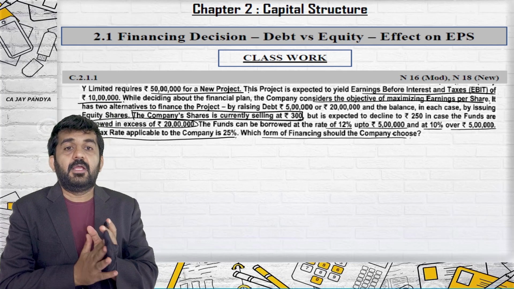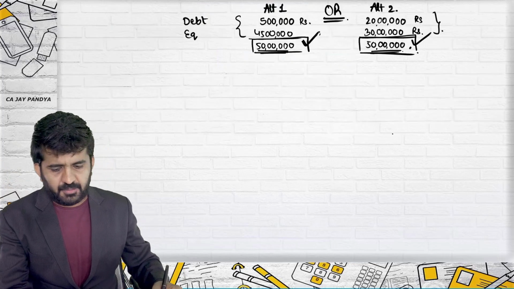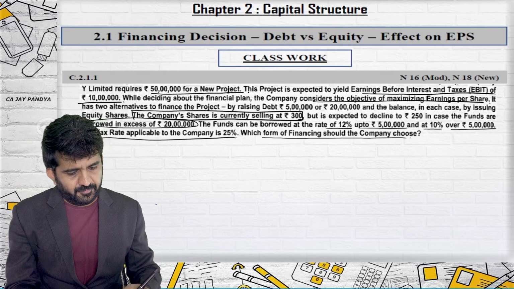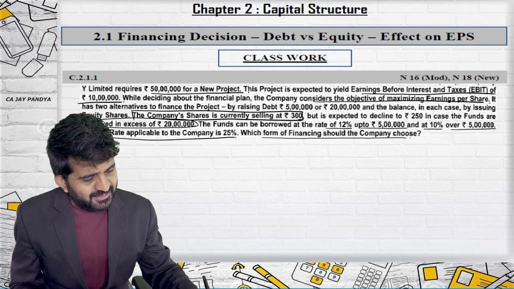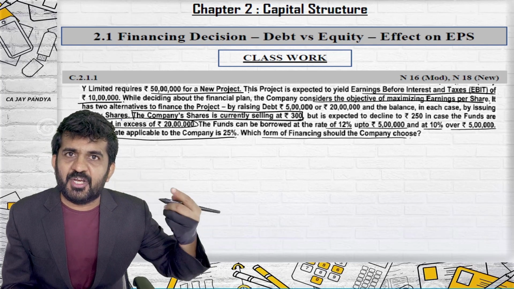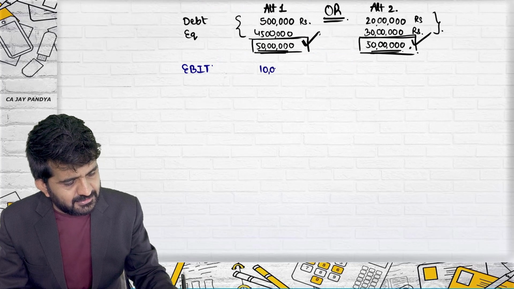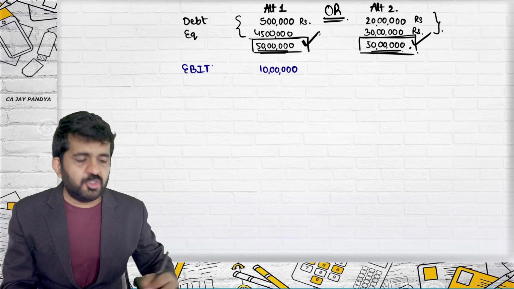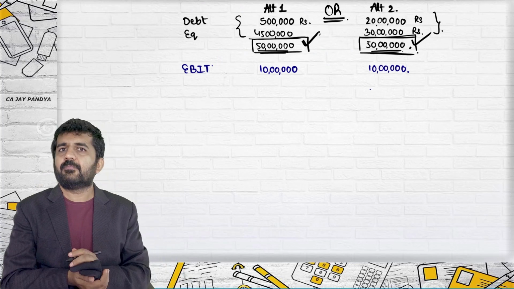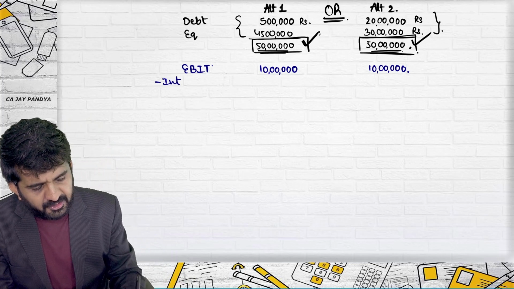Alright. Let us solve this question by starting with the statement of marginal costing profitability. It starts with EBIT. This project is expected to yield EBIT of 10 lakhs. So whether you borrow it in any ratio, your EBIT is going to remain 10 lakhs. So in alternative 1 also it will be 10 lakhs. In alternative 2 also it will be 10 lakhs. Which is to be deducted now? Interest. We have understood why interest is deducted first.